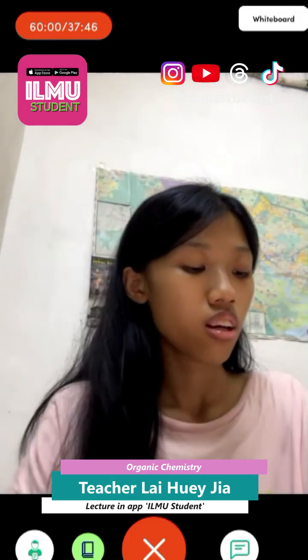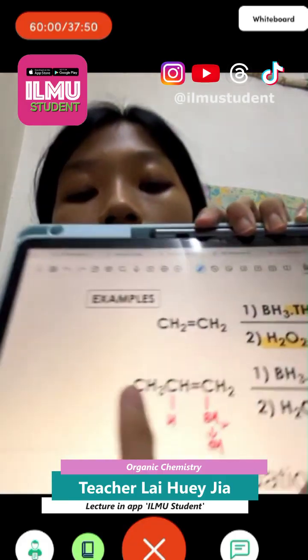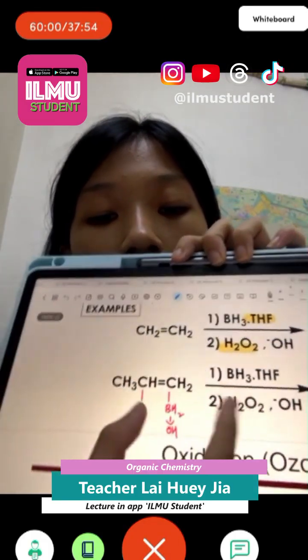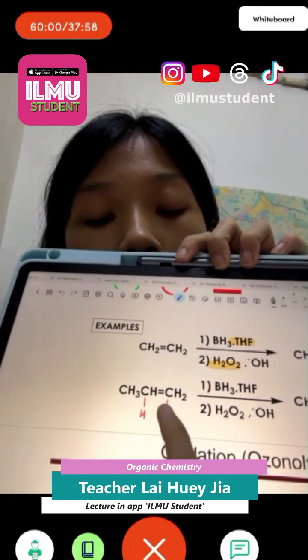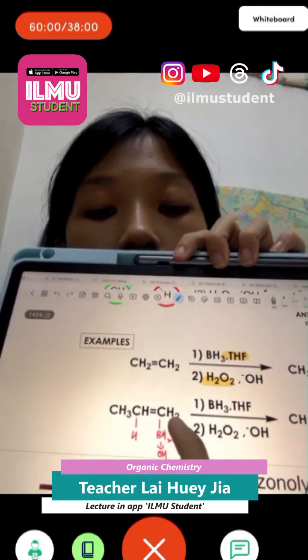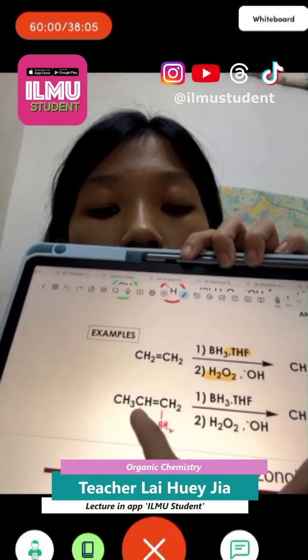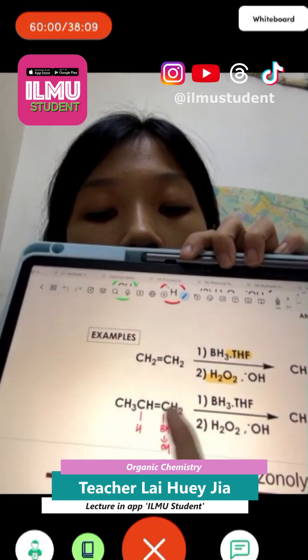Another example like this. So which is the C with the higher number of H? This one, right? So anti-Markovnikov rule, the OH bonds to here. H goes to the lower C, the C with lower H, here. So it will bond to H, and this will bond to the OH.